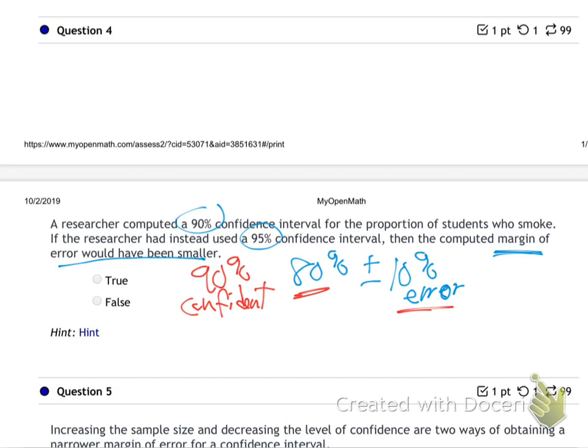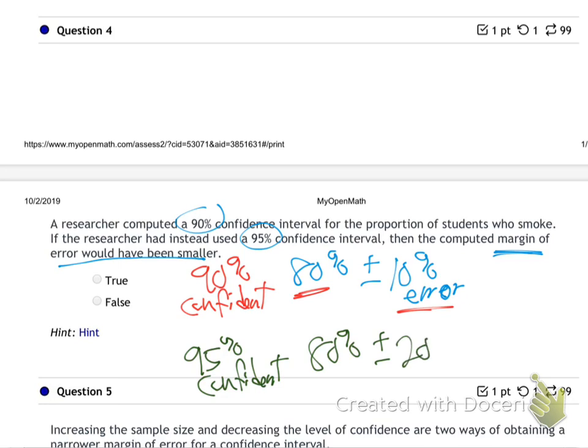But then if I want to be more sure of my estimate of the average on the exam, I'm going to say I'm 95% sure that the average on the exam is going to be 80%, give or take. So what would I need to do with the error number if I wanted to be more sure?